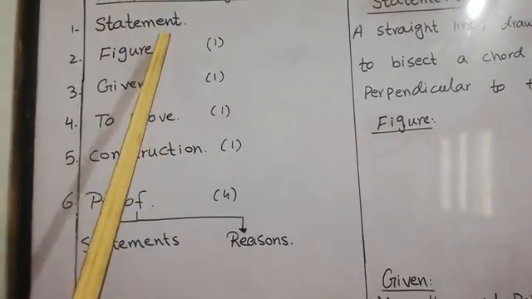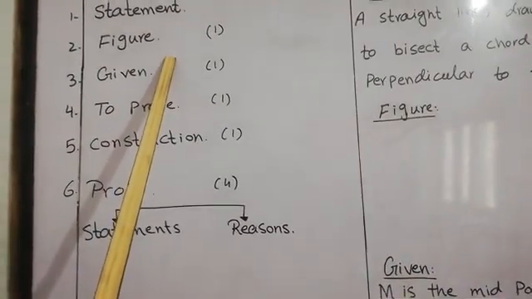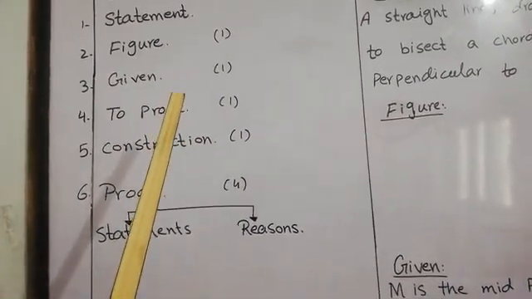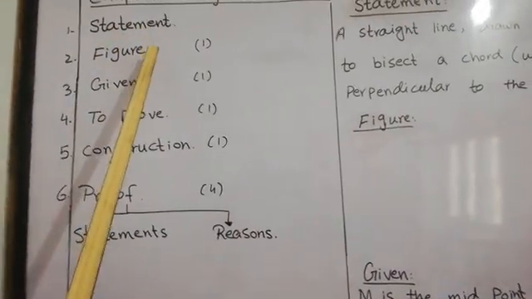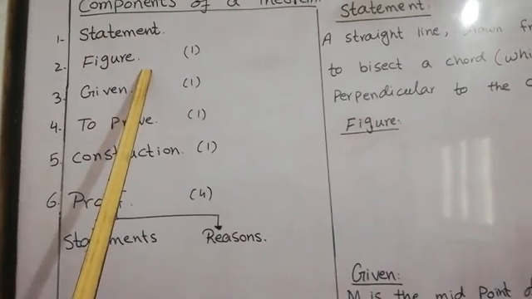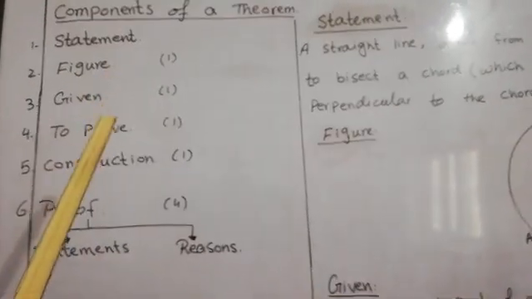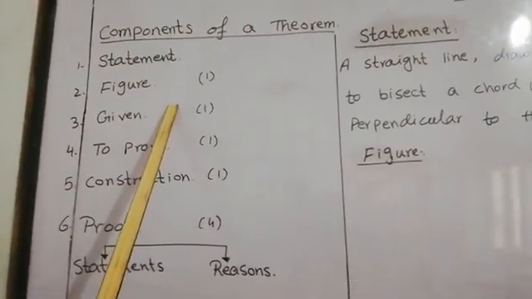Whenever there is some mistake, even a minor mistake, the examiner will cross your full theorem and give you 0 marks. So please keep in mind that each and every part has importance. You will draw the figure very carefully, inshallah. In these lectures I will try to give you a clear concept of how to draw the figure.